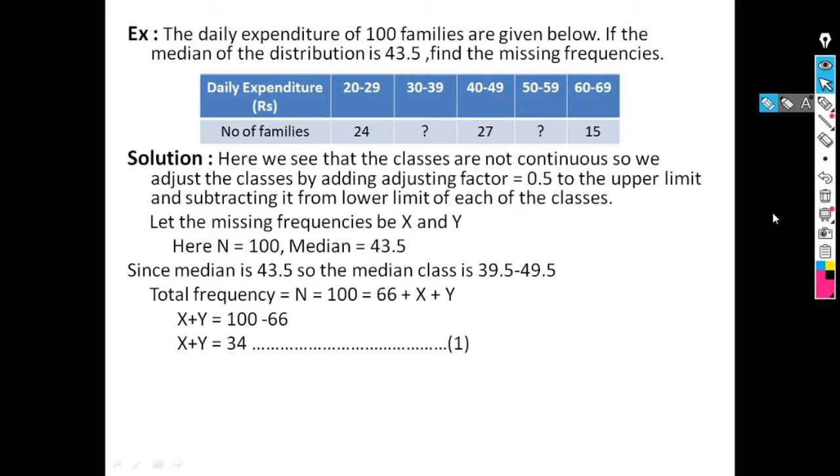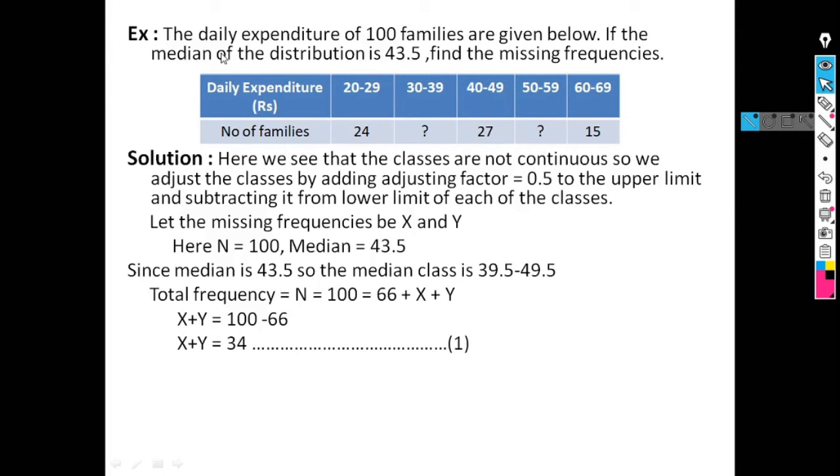Now the next topic is finding the missing frequency. Means suppose here 3 frequencies are given and 2 frequencies are missing. So we have to calculate these missing frequencies. How to calculate them? Let's understand the procedure by using an example.